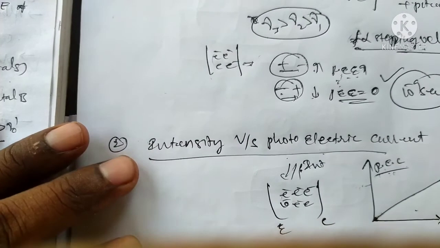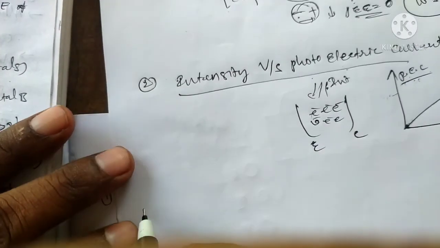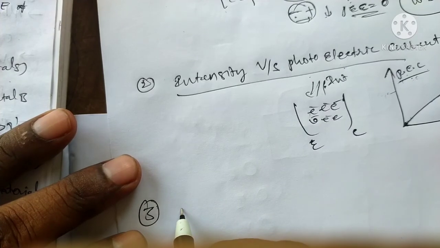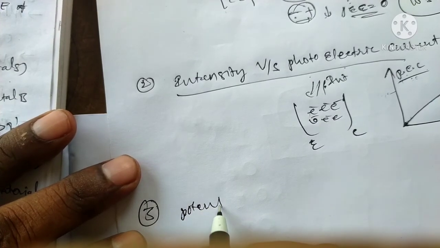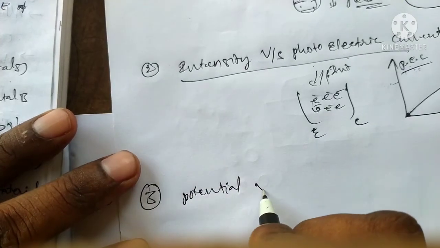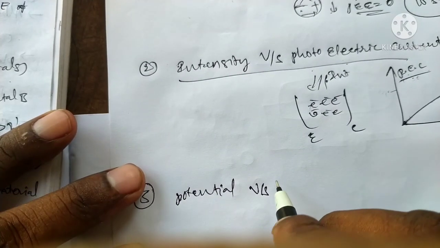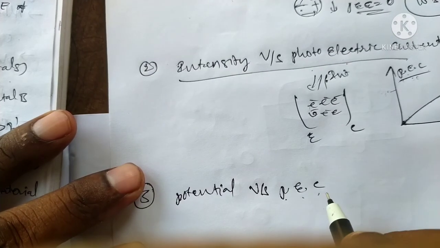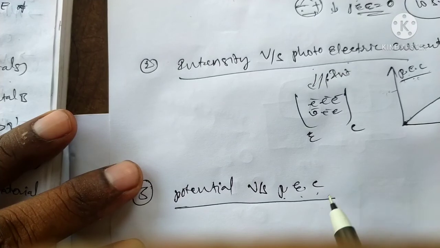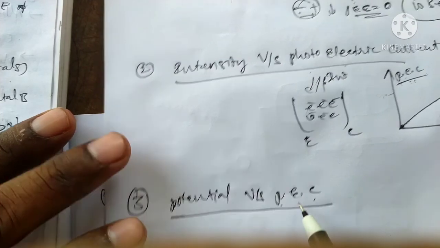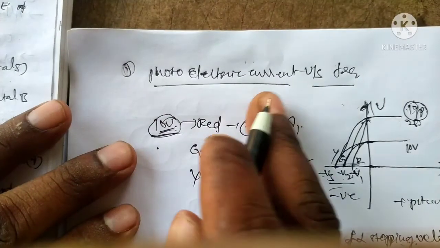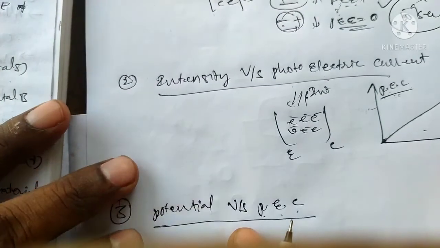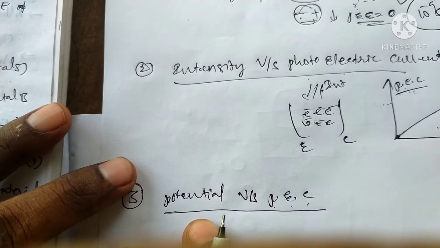Now the third one is the effect of potential: potential versus photoelectric current (PEC means photoelectric current). The first is photoelectric current with frequency, the second is photoelectric current with intensity, and the third is photoelectric current with potential.